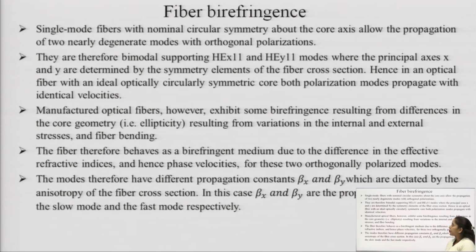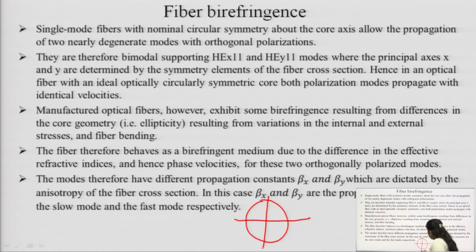Just have a look. We have a single mode fiber with a nominal circular symmetry. Circular symmetry clearly indicates a circular structure in which, if there exists a core, the first mode and the second mode are two nearly degenerate modes.